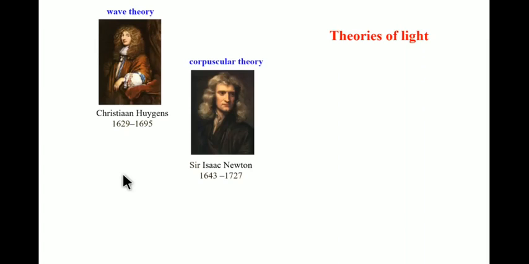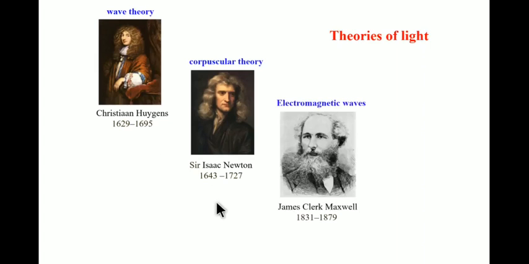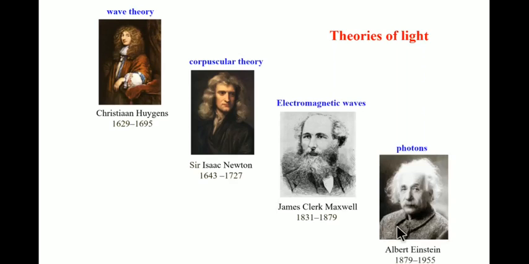This again could not explain some of the light principles. Later, James Clerk Maxwell gave the electromagnetic wave theory. Later, Albert Einstein gave the matter interaction with the radiations.